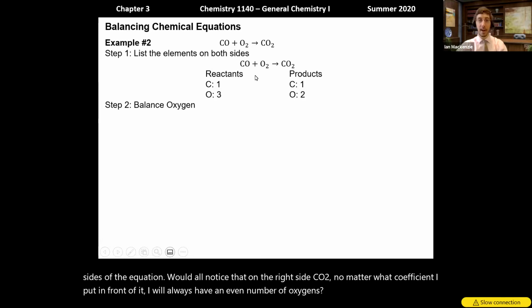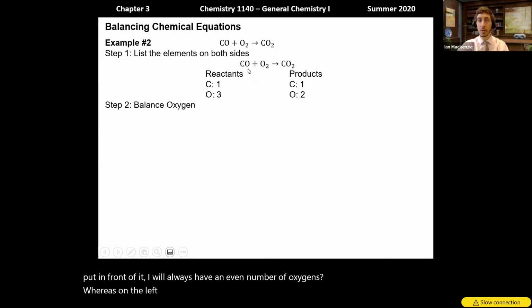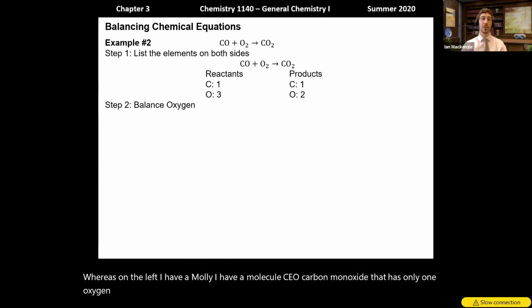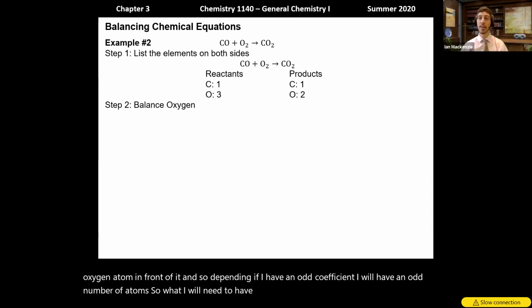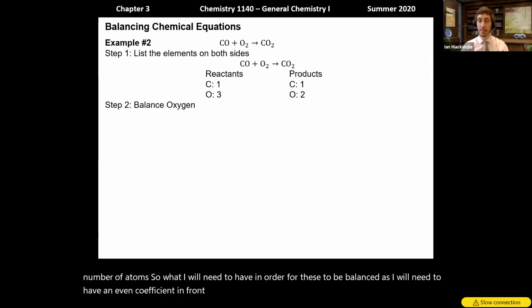Whereas on the left, I have a molecule, CO, carbon monoxide, that has only 1 oxygen atom. Depending on whether I have an odd coefficient, I will have an odd number of atoms. So in order for these to be balanced, I will need an even coefficient in front of carbon monoxide.